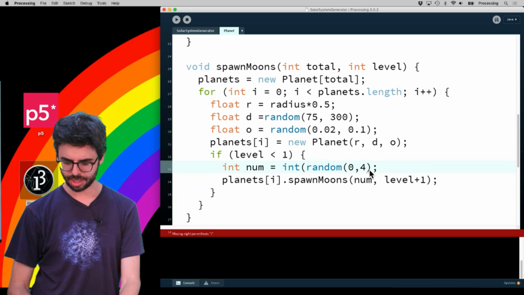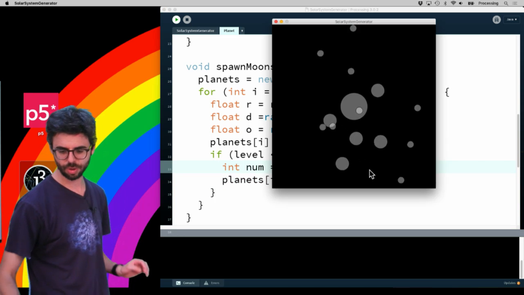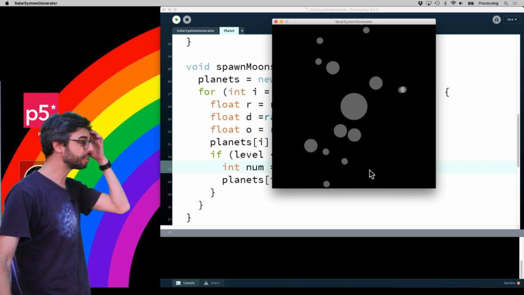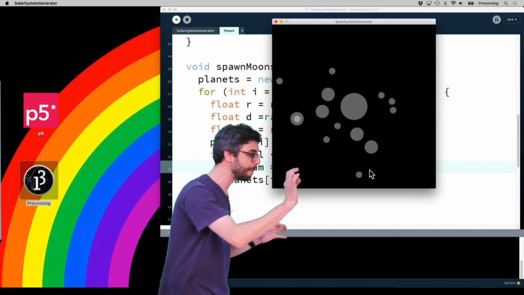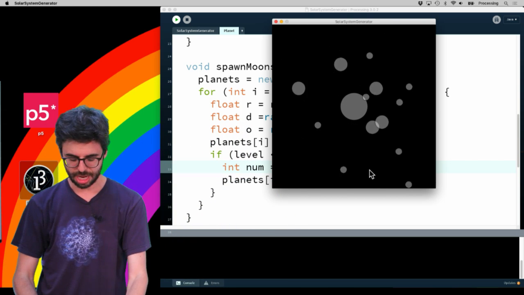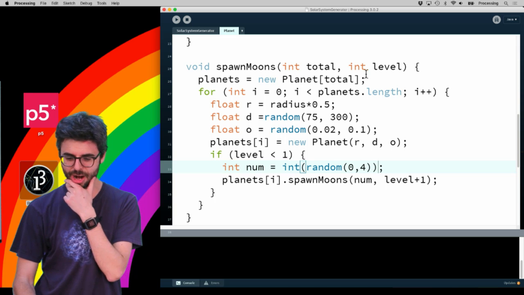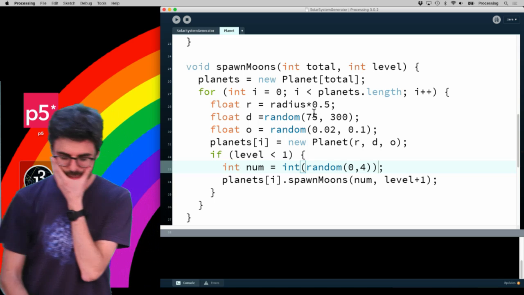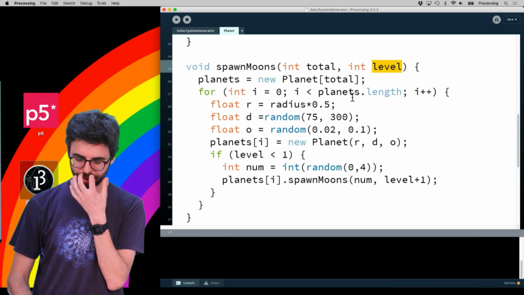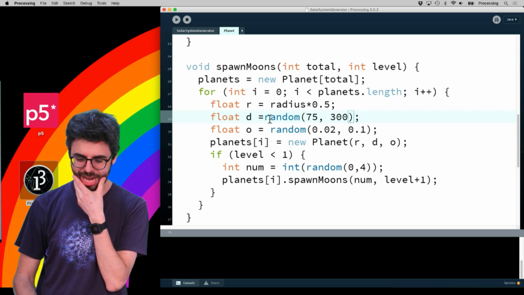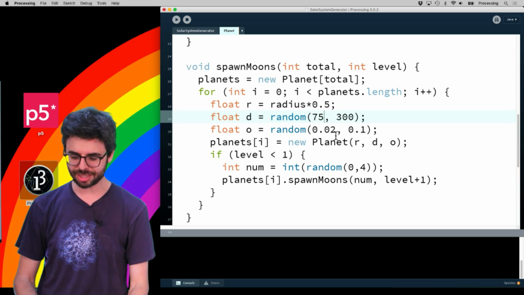So number one, right now you're going to see there's a lot fewer things, right? And also the distance, like the submoons should be much closer to those. So I can use this level variable quite effectively. So level, so I'm picking random distances, and what I could do is divide by level.